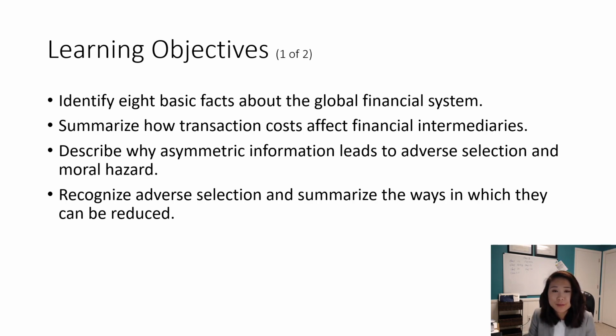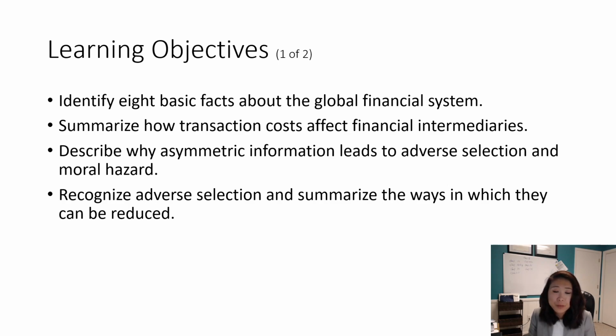After learning this chapter, you should be able to identify 8 basic facts about the global financial system. Basically, all the theory and economic concepts we're going to learn try to explain the facts we see in the global financial market. We use economic theories and analyze the market participants to understand why we see these 8 basic facts. You will also be able to summarize how transaction costs affect the financial intermediaries. So obviously, you're going to look at how we define financial transaction costs, and why the financial intermediary is so important in helping us reduce transaction costs.